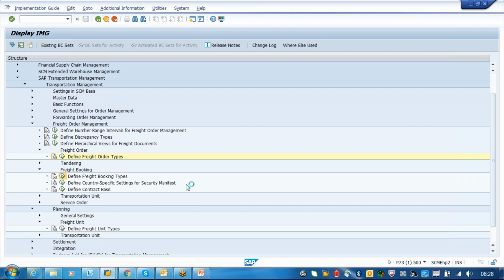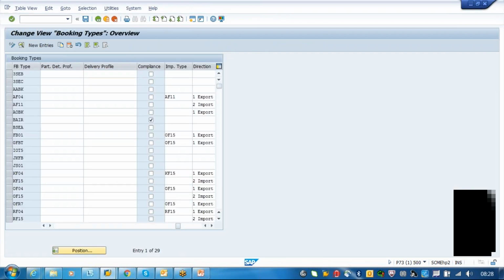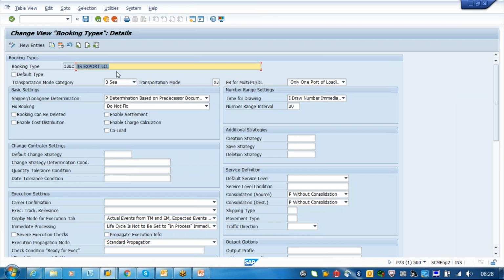Here the freight booking type also, if you see, this is another one. See the transportation mode, these two will be there, but you don't find these two in your freight order. And here you are not finding any default type for the ERP integration, because first of all you have to create this, then you assign that one.